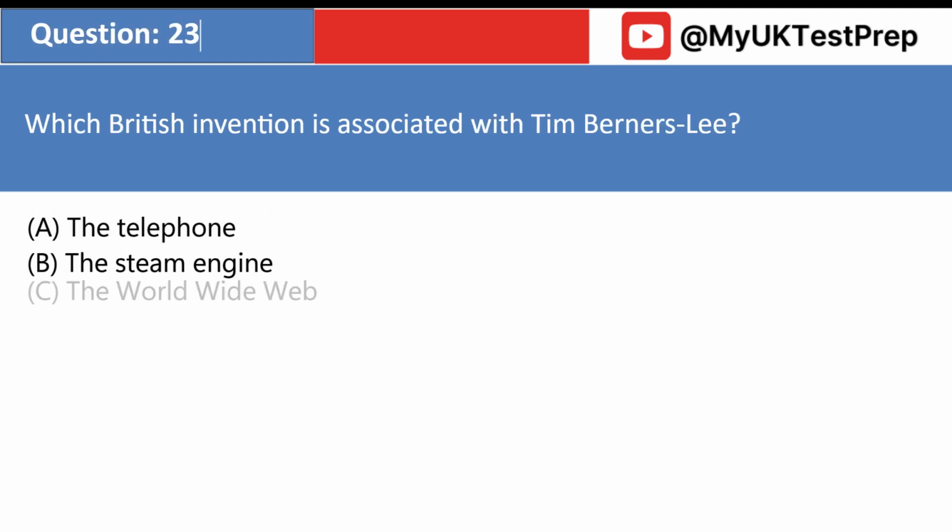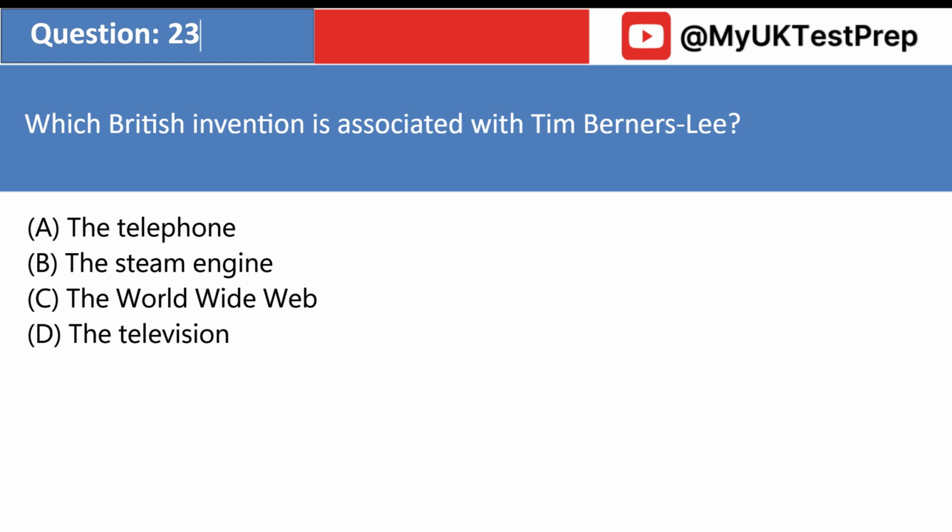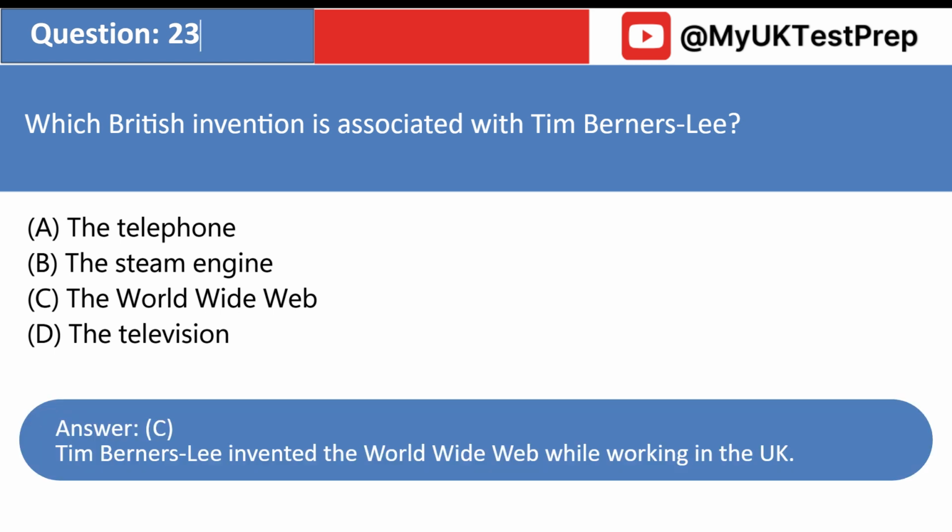Which British invention is associated with Tim Berners-Lee? A. The telephone. B. The steam engine. C. The World Wide Web. D. The television. Answer: C. Tim Berners-Lee invented the World Wide Web while working in the UK.